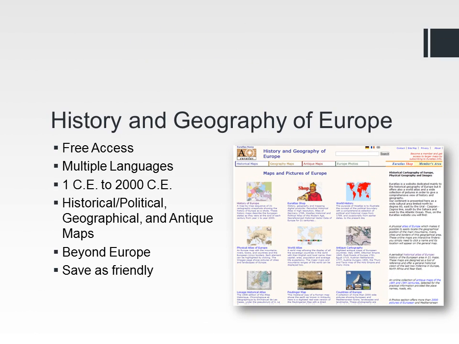Your Atlas, or the History and Geography of Europe, is a freely accessible site that offers historical or political, geographical, and antique maps dating from 1 CE to the present. The site's content, available in three languages, English, German, and French, extends beyond Europe, despite the website's name, and offers historical maps from the rest of the world.